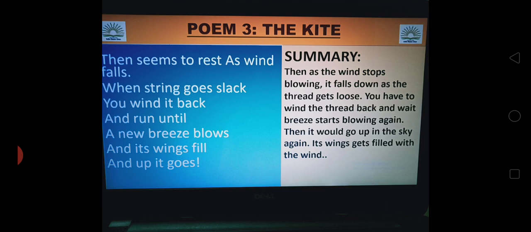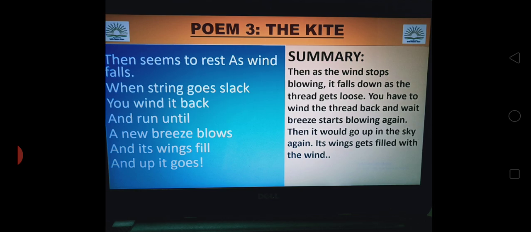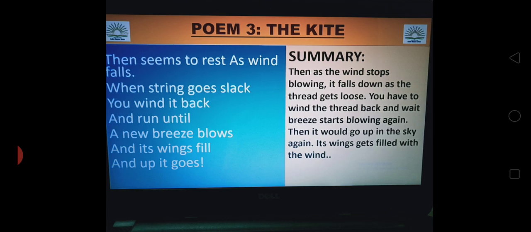Because the kite falls down, the string also becomes very loose. Slack means getting loose, and when it gets loose, it may get entangled, so you have to wind it back to the spool. So when a kite falls down, you wind back the string and run until a new breeze blows, and you have to wait until the new breeze starts blowing and its wings fill and up it goes.